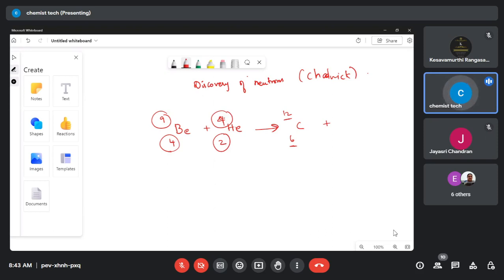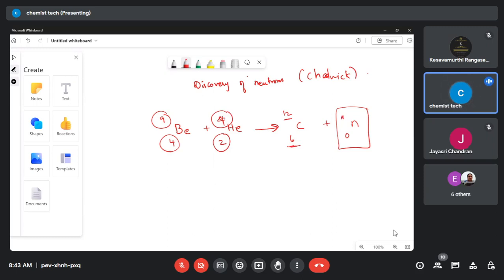So there is another particle called a neutron, having a mass of 1, and it is not about atomic number, simply it is 0. Okay, the neutron has mass 1 and charge 0. So by this experiment, he found the neutron. When beryllium is bombarded with helium, bombarded in the sense that we are hitting at high speed, a carbon atom is formed, along with that we are getting a neutron. Neutron means the mass is 1.